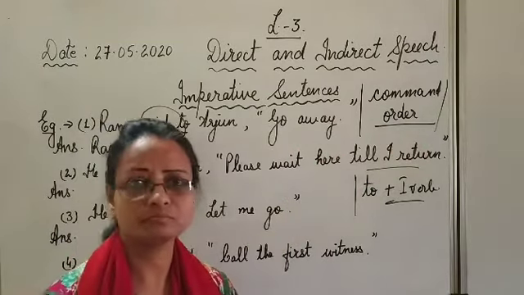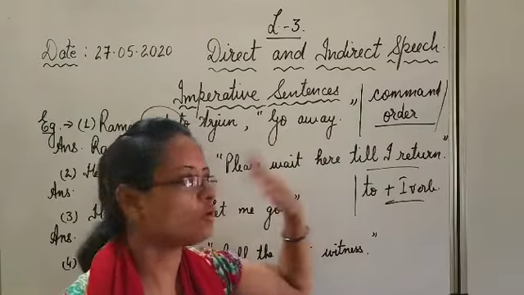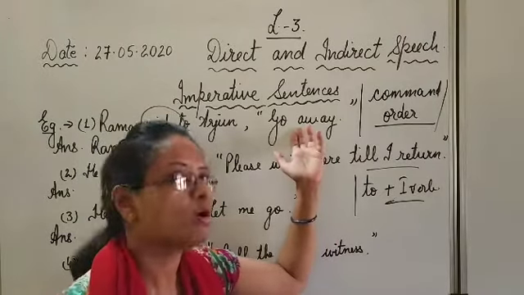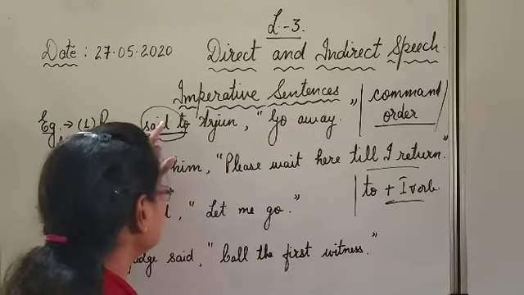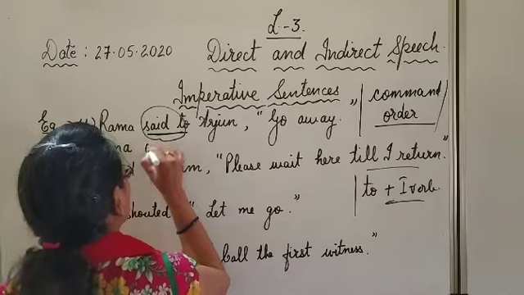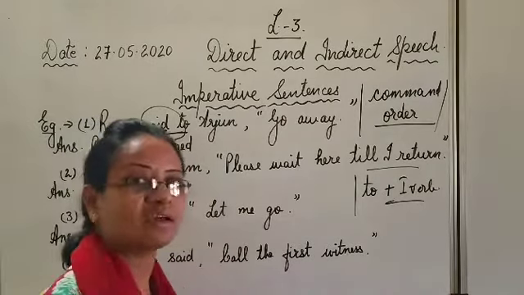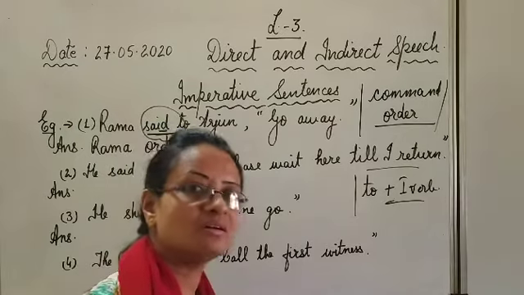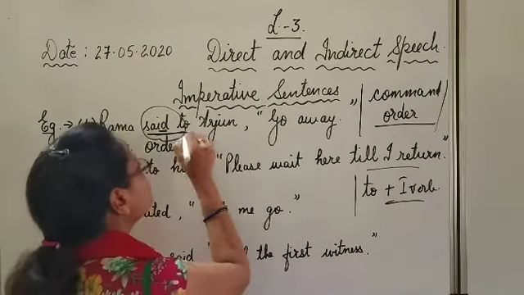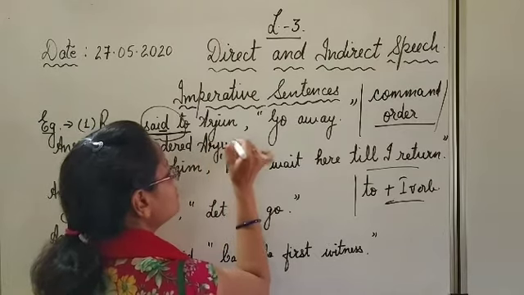Go away. He said go away. Means you can speak out many times and check that it is an order. So what will you write here? Ordered. Okay. Rama ordered, because said is in the past tense, second form. Ordered will also be in the second form. To will not be here. Ordered Arjun. Listener will also not change.